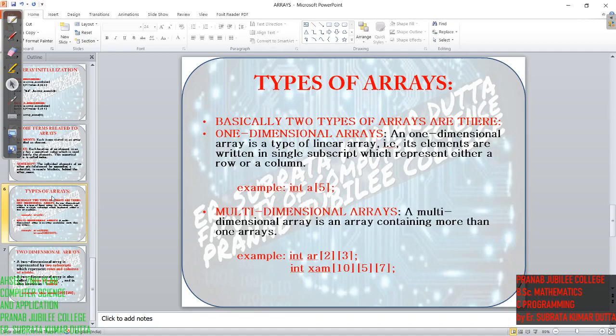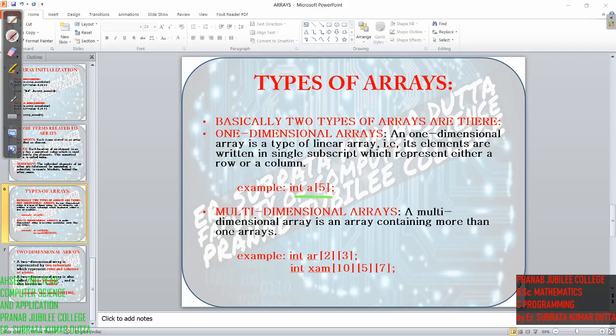एक क्या है, one dimensional array and another one is multi dimensional array, right? So from name only you can understand कि वन डायमेंशनल array means एक डायमेंशन होगा. एक डायमेंशन means either it will represent a row or a column by a single subscript. So अभी तक जितना एग्जांपल देखा है that is a single or one dimensional array, right? Till now the examples we have seen is a one dimensional array. It is either represent a row or a column by one subscript only.